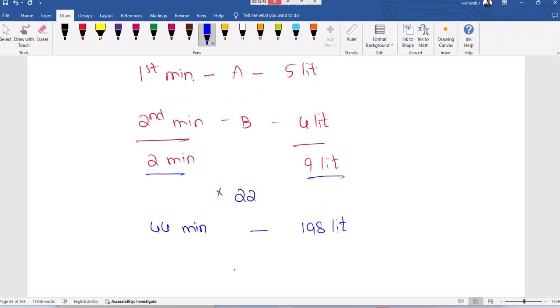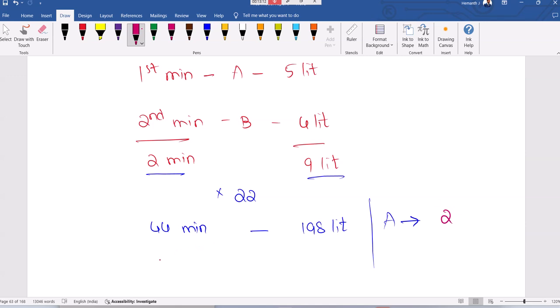See, in every odd minute, first minute A, second minute B, third minute A, and so on. Now, next A should come available. It should fill the remaining 2 liters. Still 2 liters more. The 2 liters should be filled by A. A's capacity is 5 liters per minute, but we need 2 liters only.